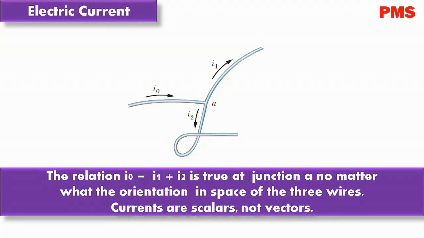Bending or reorienting the wire in space does not change the validity of the equation I0 equals I1 plus I2.